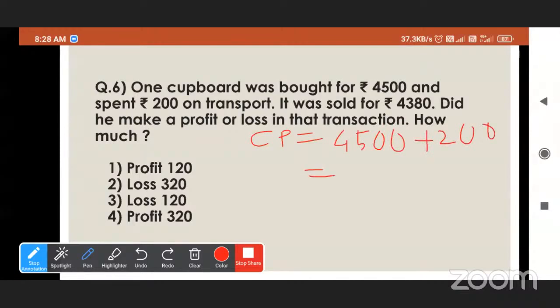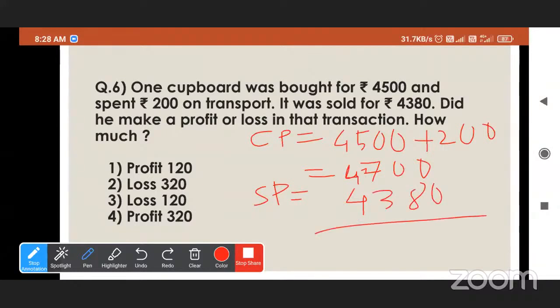That is 4,700. And selling price is 4,380. Okay, so there is loss.